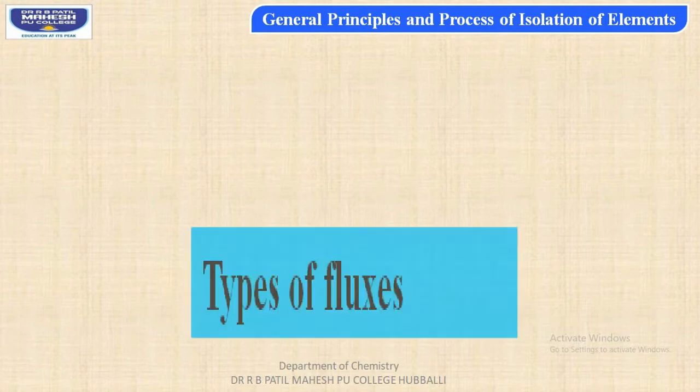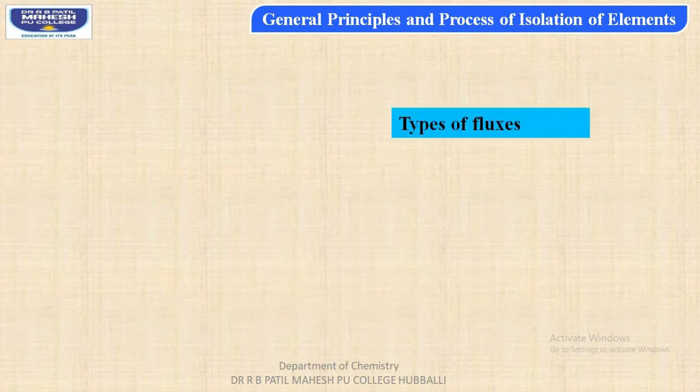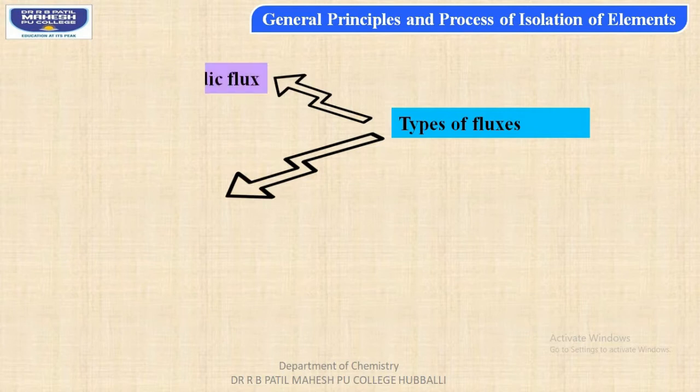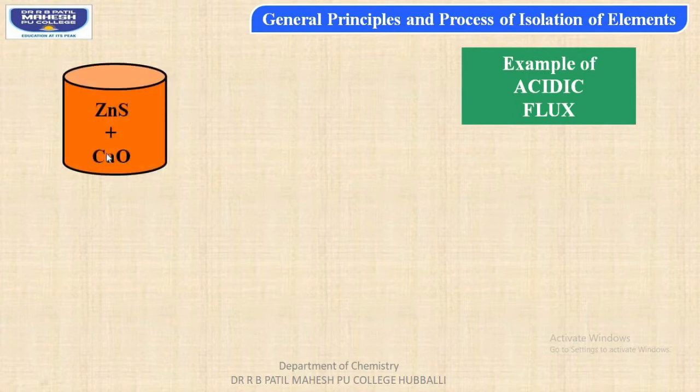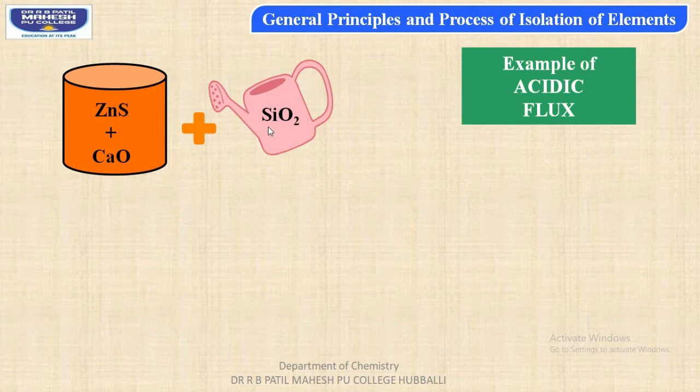Next, students, fluxes are of mainly two types. The first one, acidic flux, and the second one, basic flux. Example of acidic flux: when zinc sulfide is present in combination with calcium oxide, we are adding acidic flux such as silica, that is SiO2, students, to form calcium silicate.